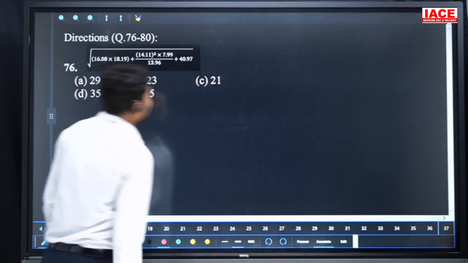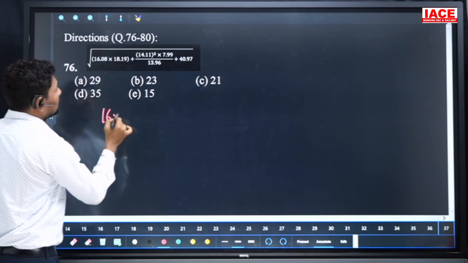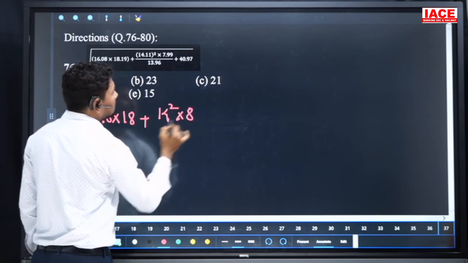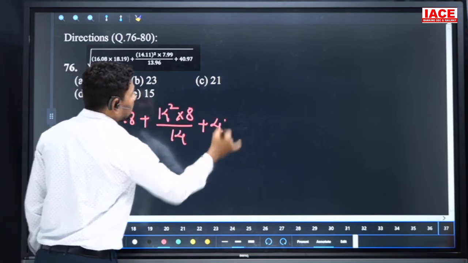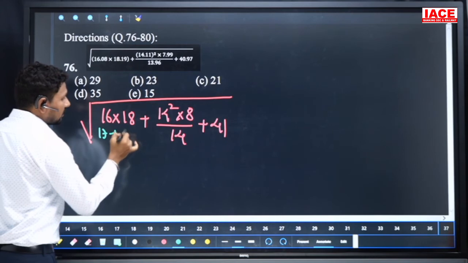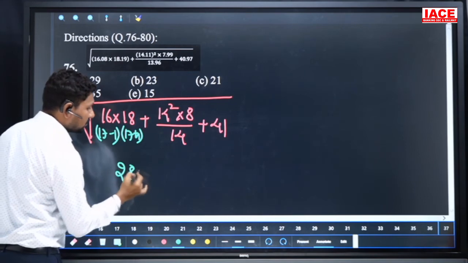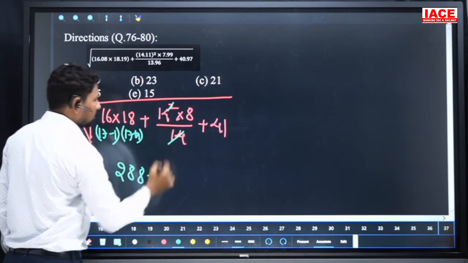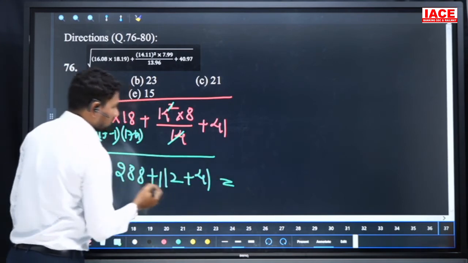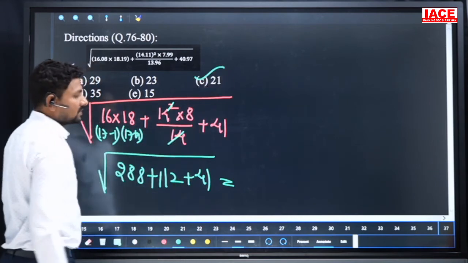Next, we have a simplification based on approximation. Here 16.08 into 18.19, we can write 16 into 18 plus 14 square into 8 by 14 plus 41. This is under root. Here 17 minus 1 and 17 plus 1, 17 square minus 1 square, it is 288, plus 14 and 14 cancel, 14 into 8 is 112, plus 41. 288 plus 112 is 400, 400 plus 41 is 441, root of 441 is 21, our option is C.